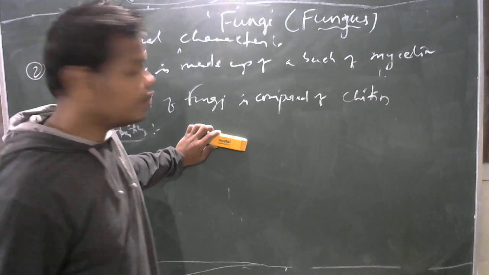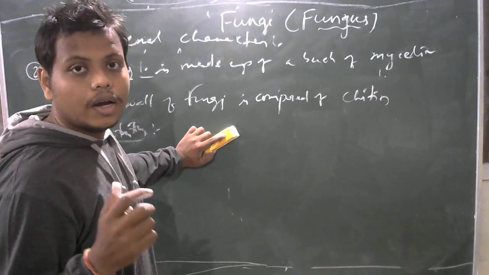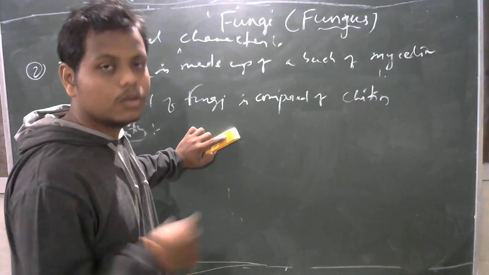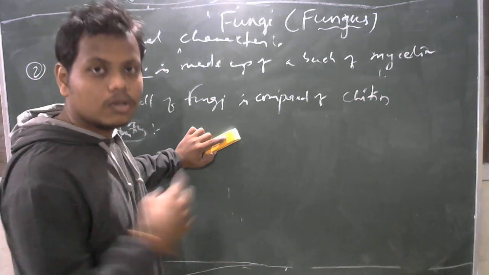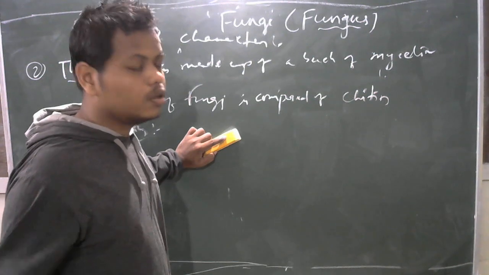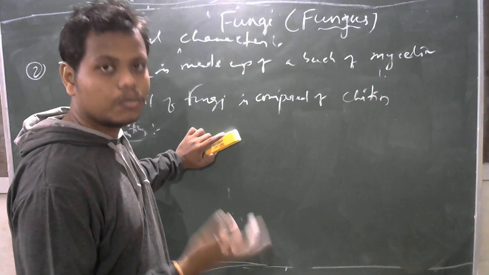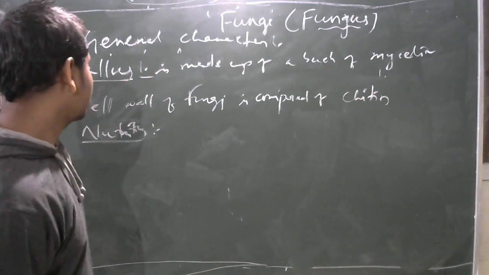That means chlorophyll is absent in fungi. That's why they are heterotrophs. They depend upon other organisms, like human beings. We depend upon other animals, not upon our mothers or wives. For meat we depend upon goat, etc., and for other food we depend upon plants. Like that, fungi also depend upon other organisms.